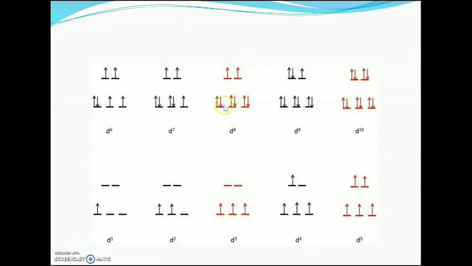In d8, both t2g and eg orbitals are symmetrically distributed, and in d10 also there is no asymmetry. For that reason, d3, d8 and d10 show no Jahn-Teller distortion. But in the case of d1, d2, d4, d6, d7 and d9 high spin octahedral complexes, Jahn-Teller distortion is observed.